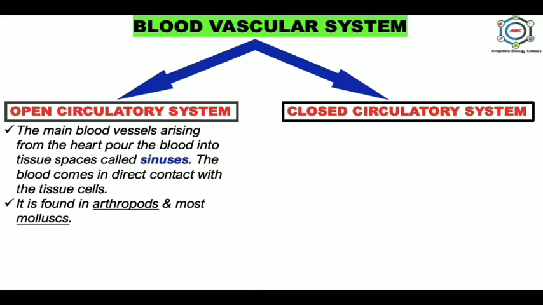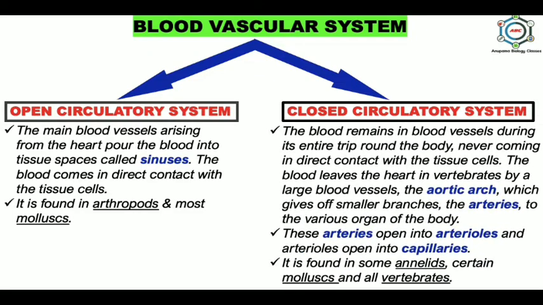Here, the exchange of respiratory gases, food materials and waste products occurs directly between the blood and the tissue cells. In the closed circulatory system, the blood remains in blood vessels during its entire trip around the body and never comes in direct contact with the tissue cells. The blood leaves the heart in vertebrates by a large blood vessel, the aortic arch, which opens into arteries, arteries open into arterioles and arterioles open into capillaries. It is found in some annelids, certain mollusks and all vertebrates.